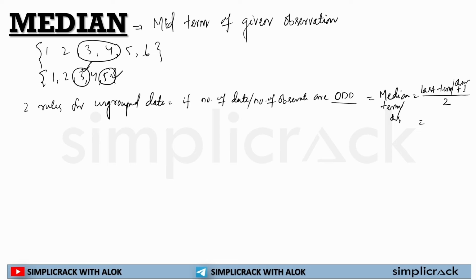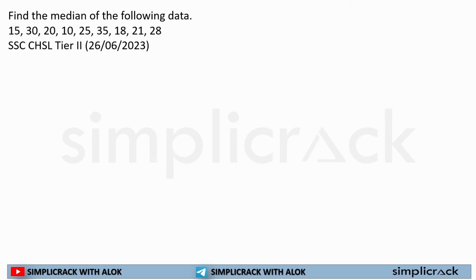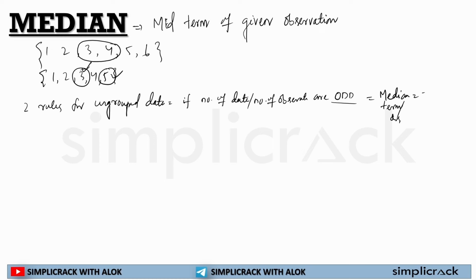Now there are 5 observations. Saying 'last' will create confusion, so I can say it like this, which will be much easier for you: here the median will be the number of observations plus 1 divided by 2.